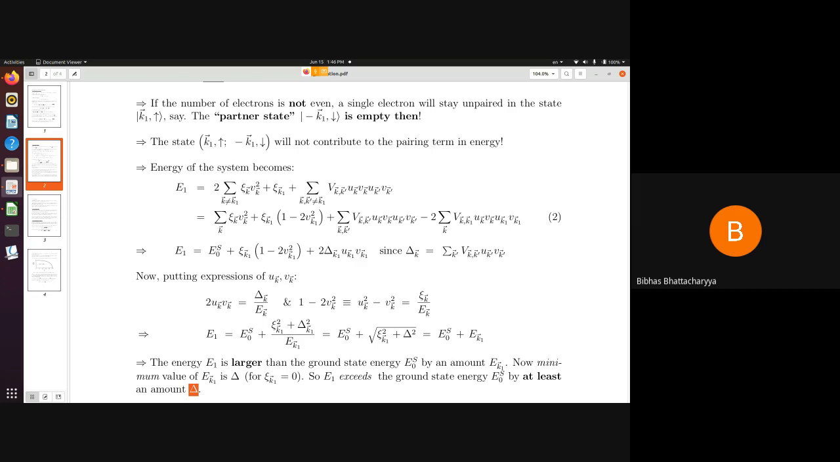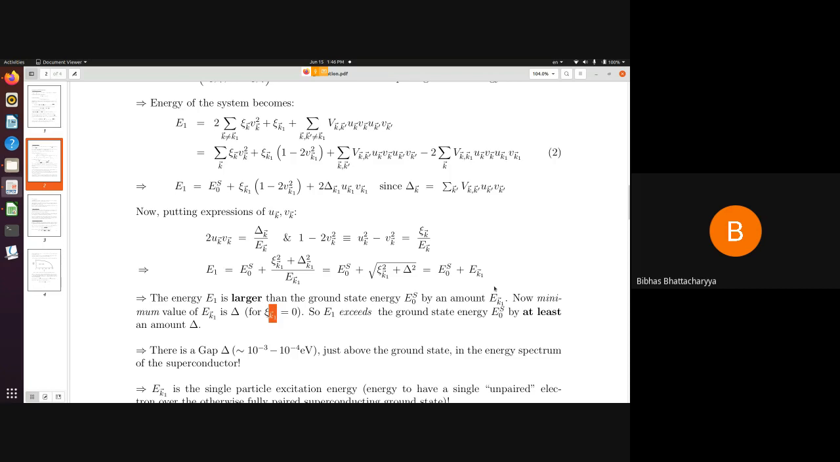Is it clear to everybody? Could you follow this argument? If this extra electron were not there, then the system would have been completely superconducting and the ground state energy would be this. In presence of this extra electron, the energy is E1, which is slightly higher by this amount. The minimum amount by which this can be higher than E0s is simply delta, because the minimum value of EK1 is delta, that corresponds to xi at K1 equal to 0. Therefore, I understand that there is a gap delta in the spectrum.